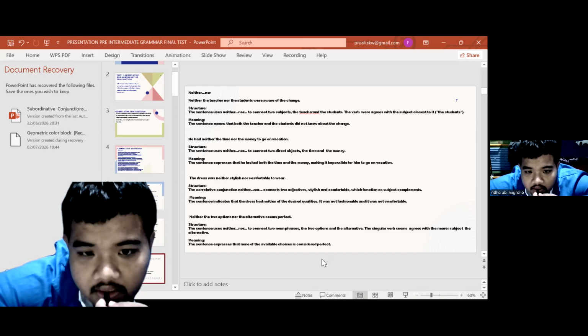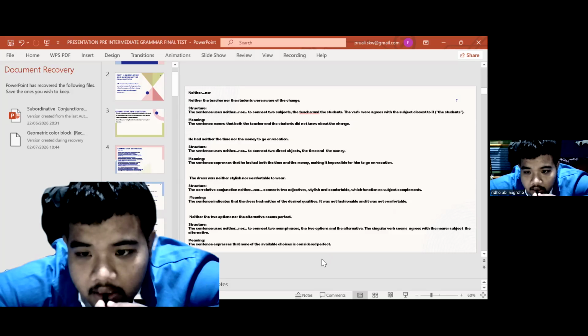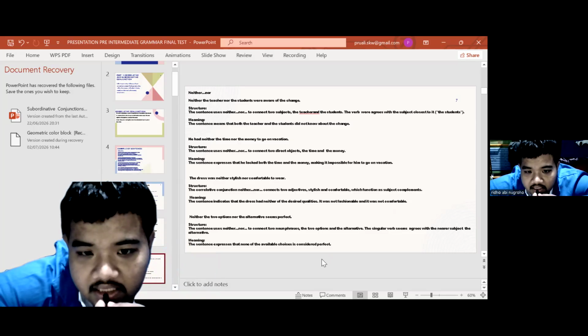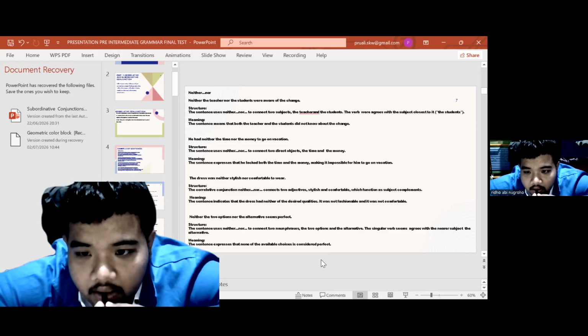The dress was neither stylish nor comfortable to wear. Structure: the correlative conjunction neither nor connects two adjectives, stylish and comfortable, which function as subject complement. Meaning: the sentence indicates that the dress had neither of the desired qualities, that it was not fashionable and it was not comfortable.